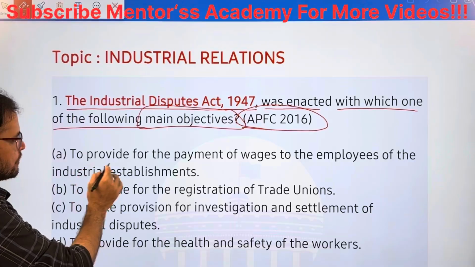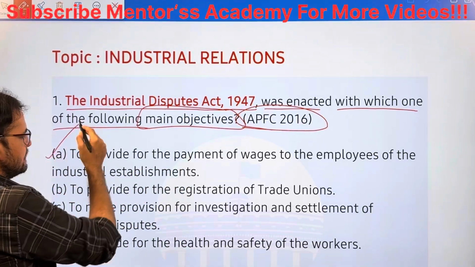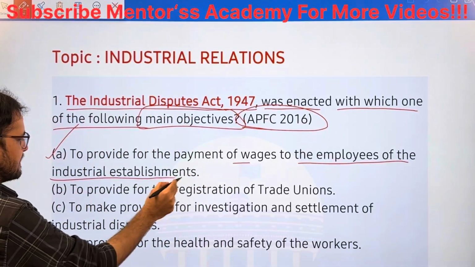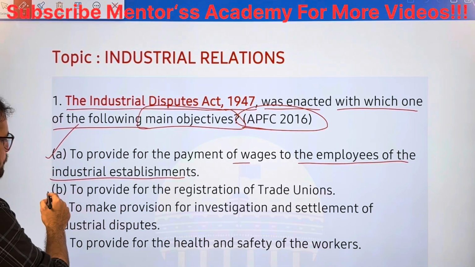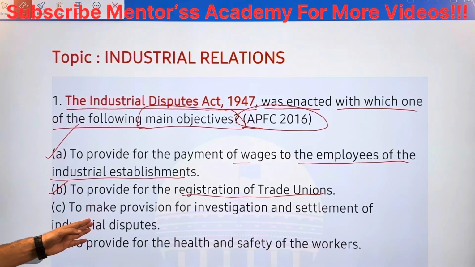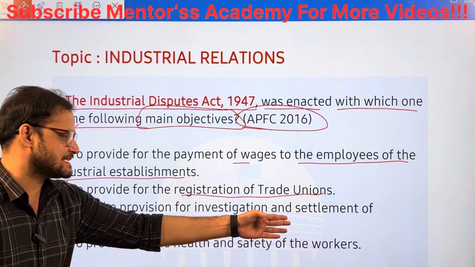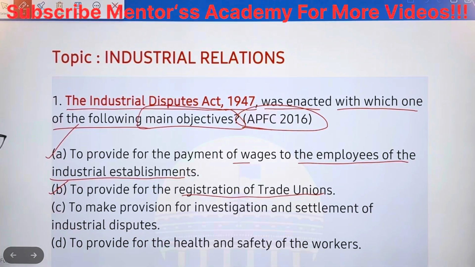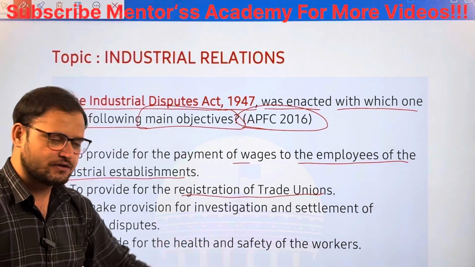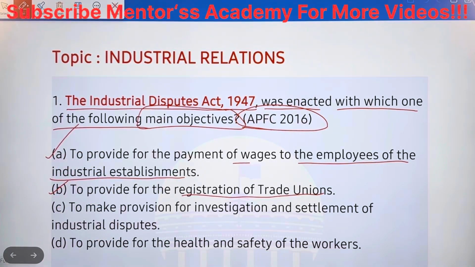First option, to provide for the payment of wages to the employees of the industrial establishment. Second option is to provide for the registration of trade unions, and third option is to make provision for investigation and settlement of industrial disputes. Fourth option is to provide for the health and safety of the workers.